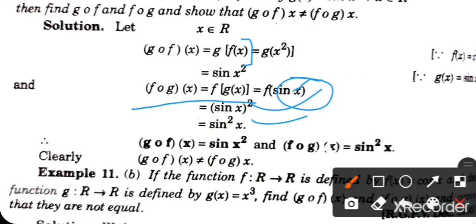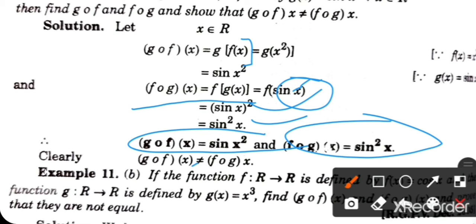FOG is f(g(x)). g(x) is equal to sin x and f(x) is equal to x square, so that means (sin x) whole square, that is sin square x. GOF gives sin x square and FOG gives sin square x, both are not equal, hence this is proved.